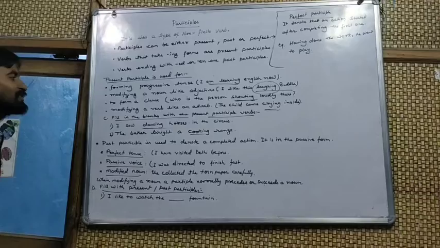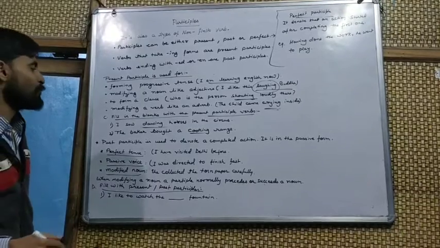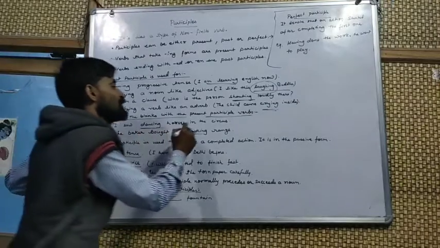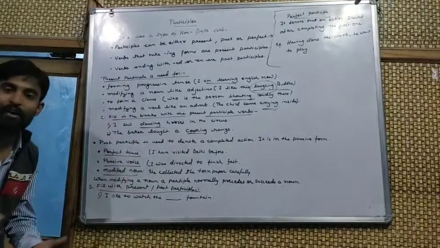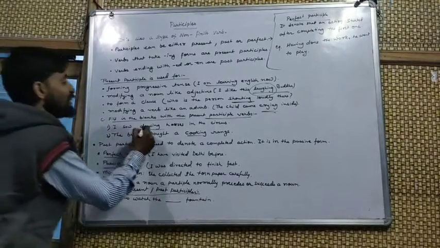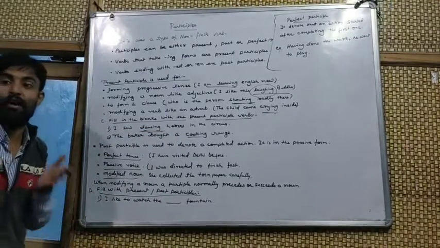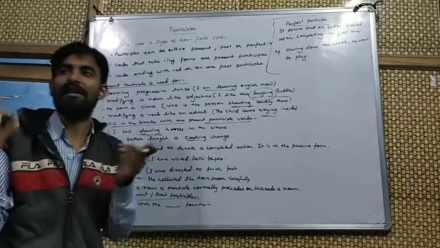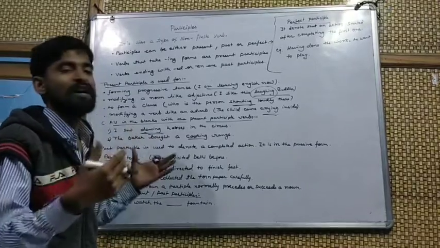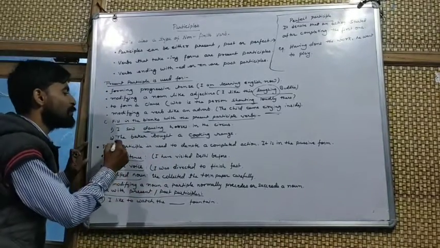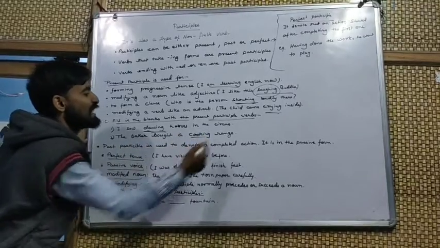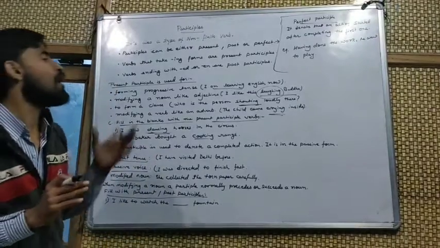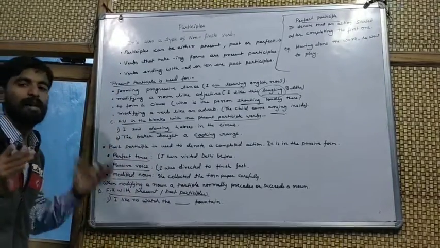Two examples taken from your exercises. The first one: I saw dash horses in the circus. Dancing horses. Dancing here is an adjective describing horses. Okay, the baker brought a cooking range. What he bought? A cooking range. This is also an example of the present participle.